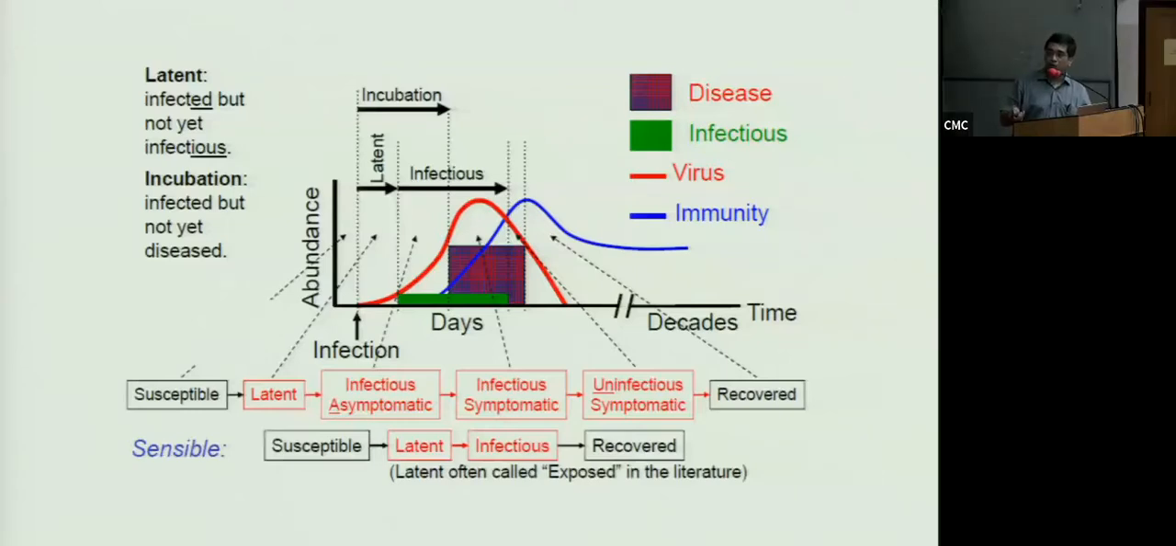So we don't normally go through all of this when we do modeling. We try to simplify it, talking about susceptible, exposed, infectious, and recovered. Latent is the same as exposed. That is, a person is infected at some point but is really not infectious to others.